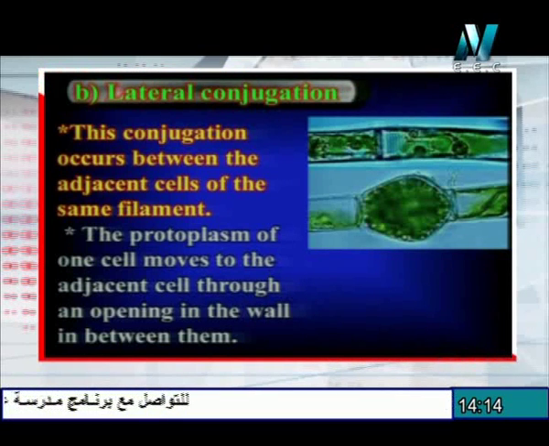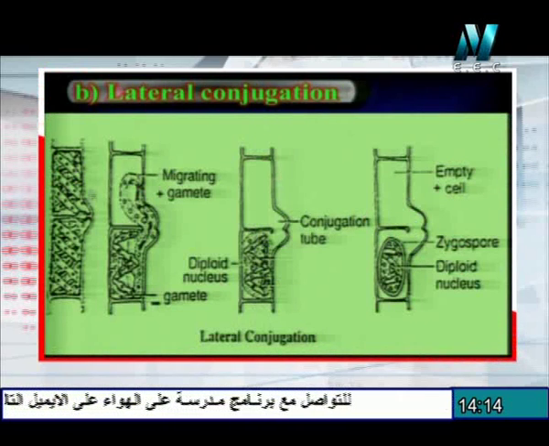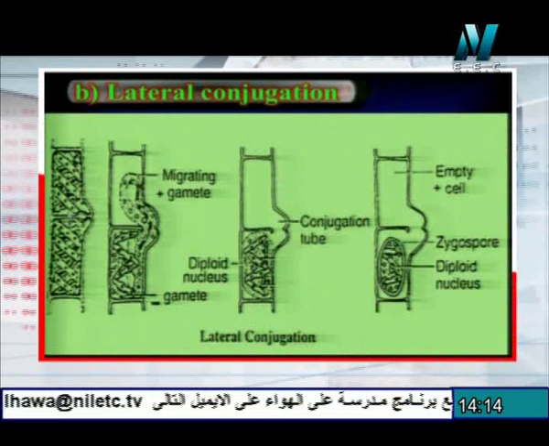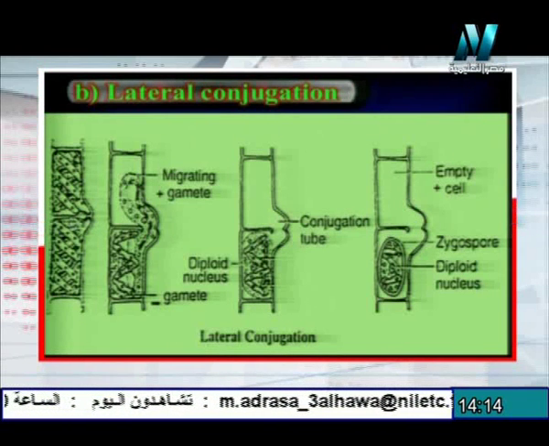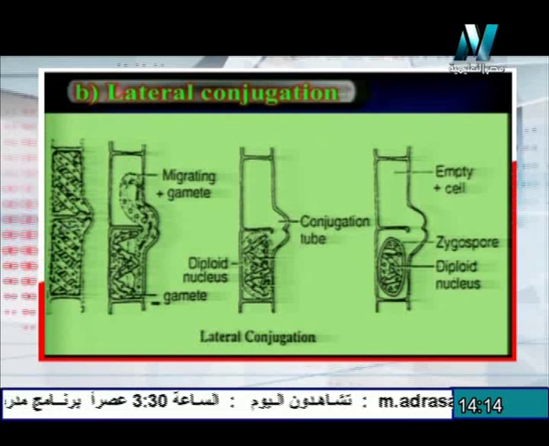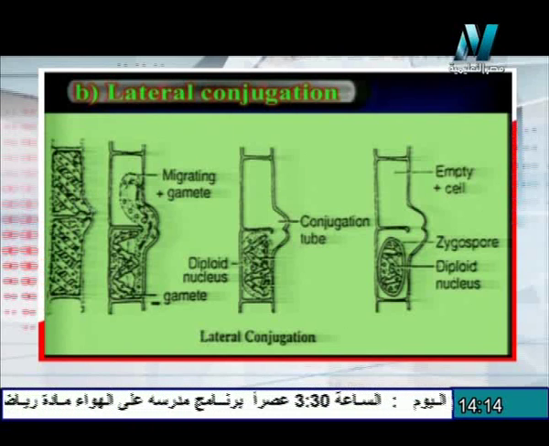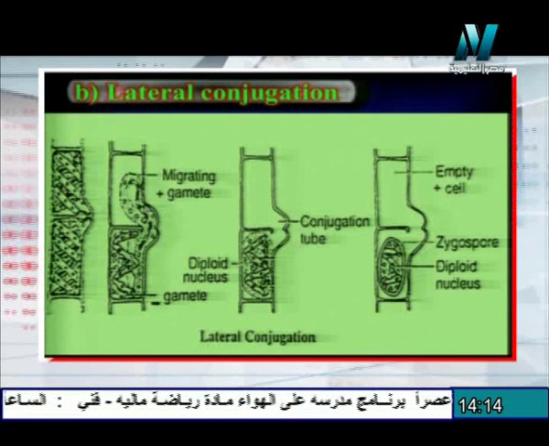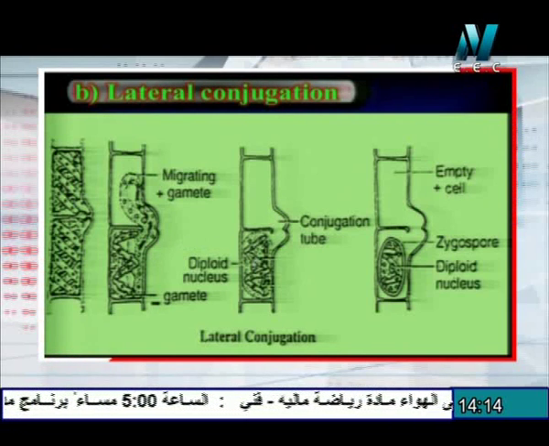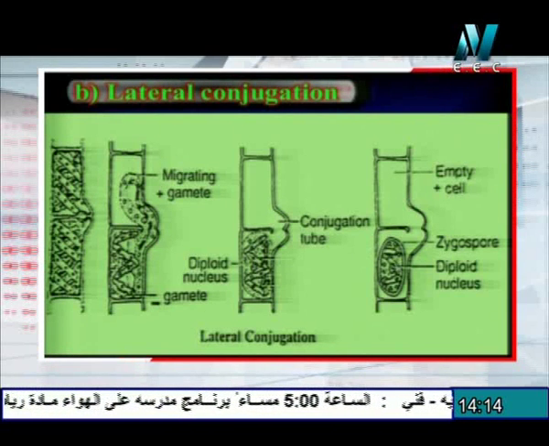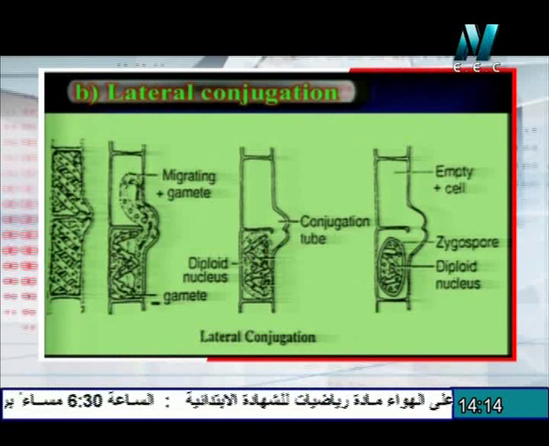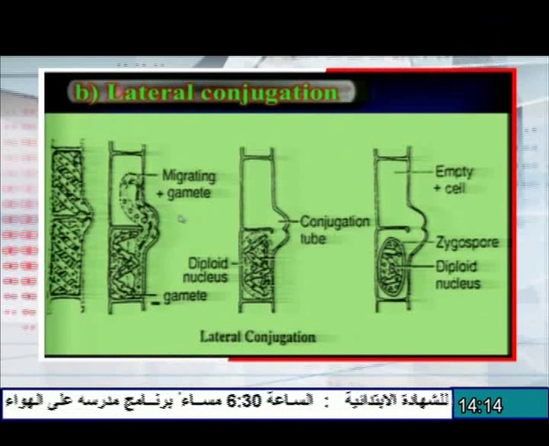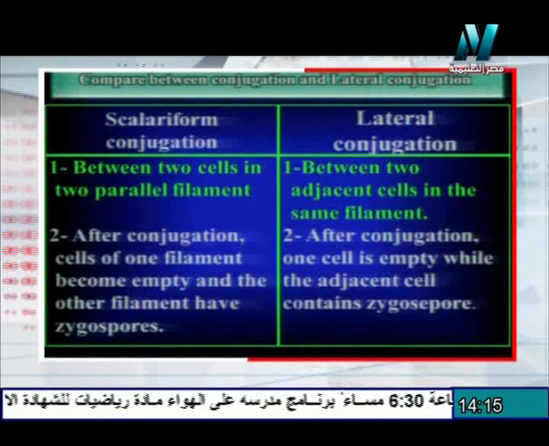So the steps of lateral conjugation, which appear in this slide: the protrusion or the part of the cell wall between the two adjacent cells disappears, so the protoplasm of one of them migrates to the other one. That forms the zygote. The zygote surrounds itself with a thick coat to protect it against unfavorable conditions. So there are two kinds of conjugation, scalariform conjugation and lateral conjugation.